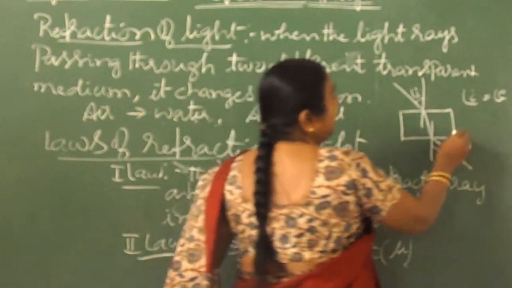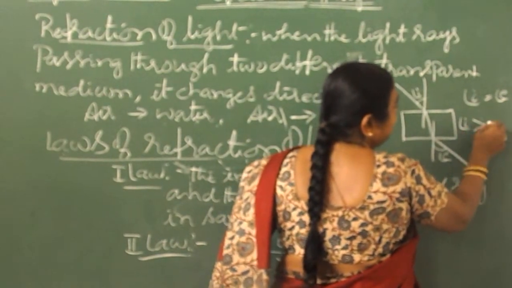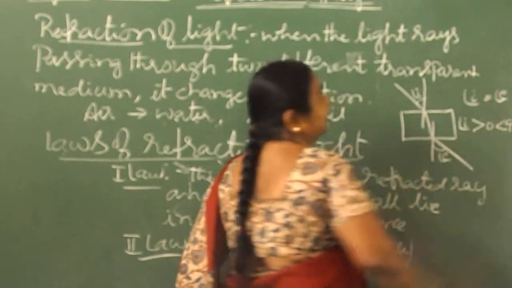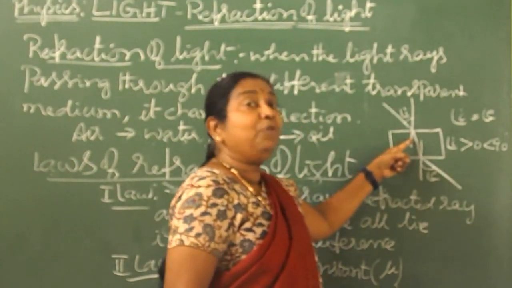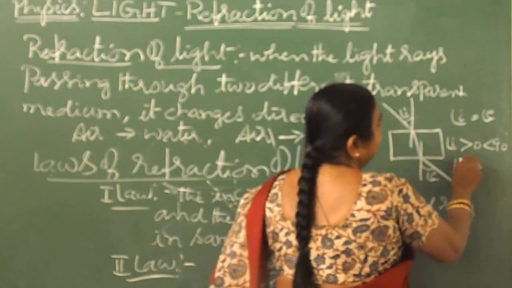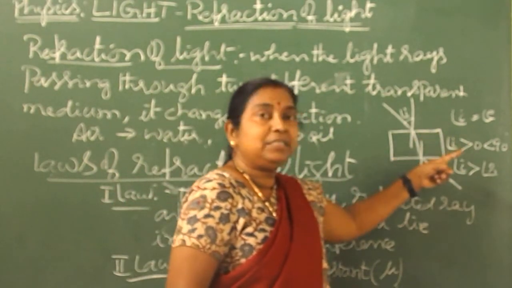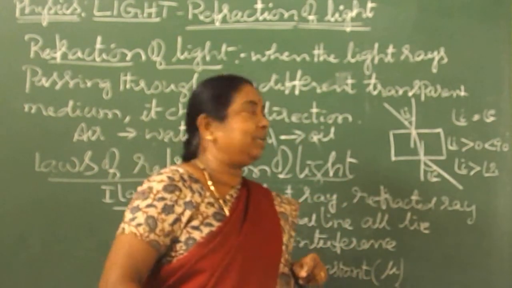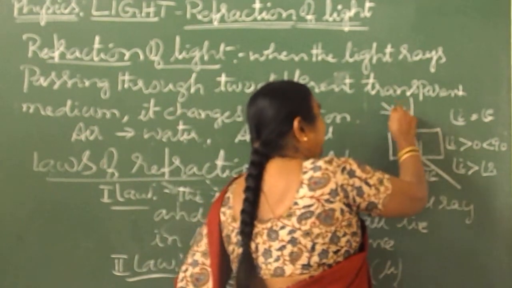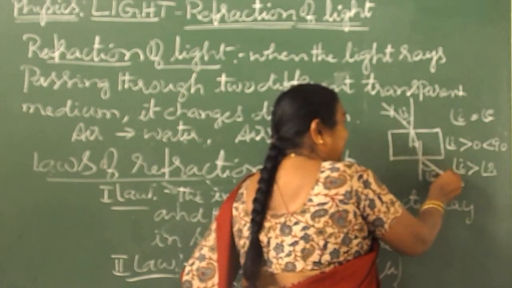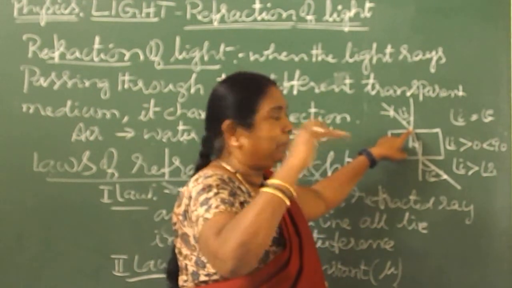And one more thing: angle i is always more than 0 and less than 90 degrees. Hence the angle of incidence is more than the angle of refraction, but the angle of incidence is equal to the angle of the emergent ray. This is a rarer medium and this is also a rarer medium. Incident ray, refracted ray, emergent ray.